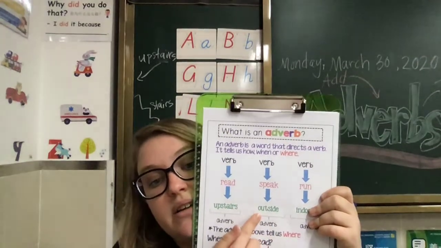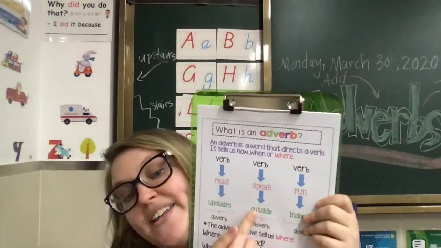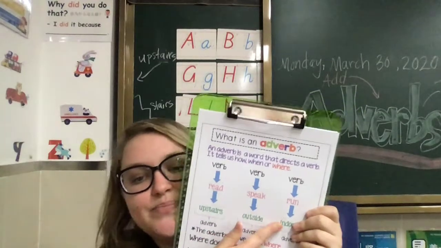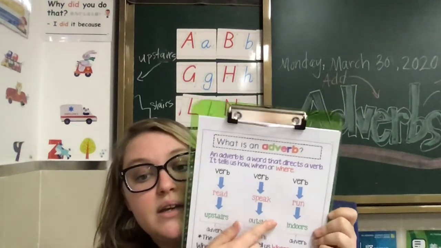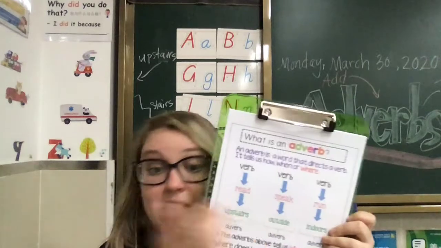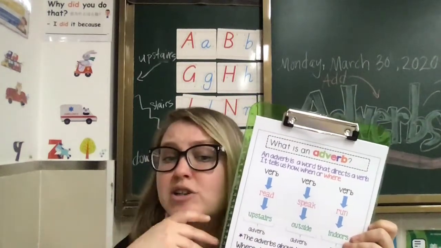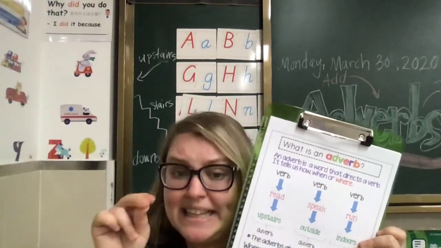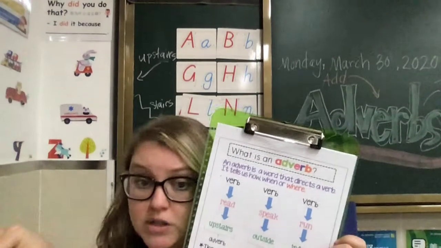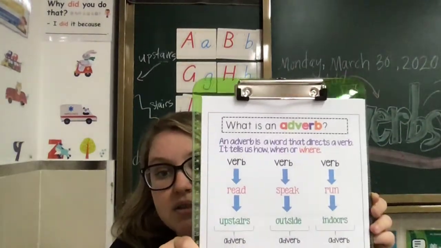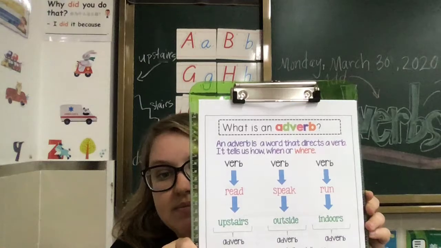We speak outside. And we know outside, okay? We run indoors. That just means inside. Indoors literally means inside of doors, right? Indoors. Okay?